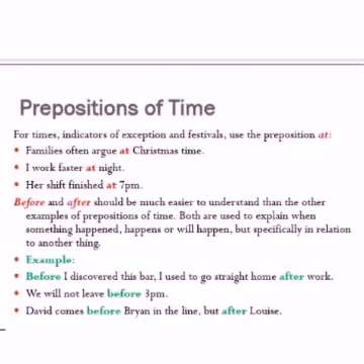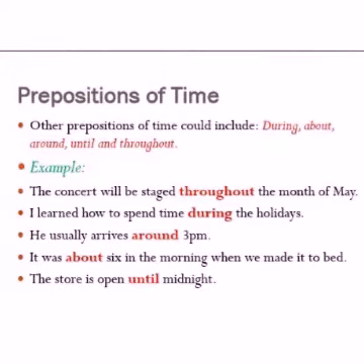So, the prepositions before and after are always used in relation to another thing. And other prepositions of time also can be used: during, about, around, until and throughout. Let us see some examples. The concert will be staged throughout the month of May. When you talk about time, different kinds of prepositions can be used, but throughout the month of May, you understand the whole month. You can use the word whole also, but the preposition throughout is very suitable here.